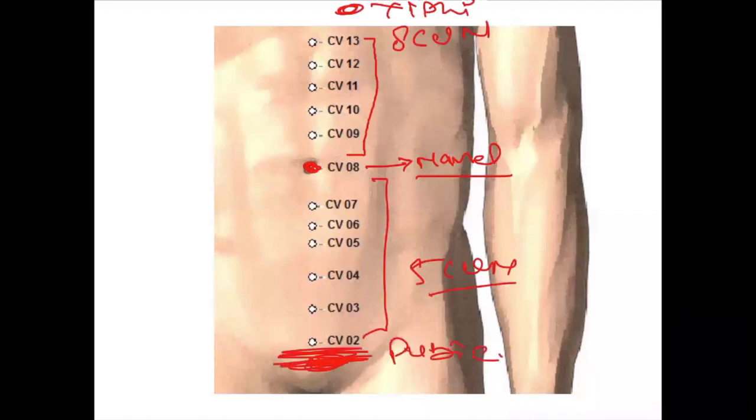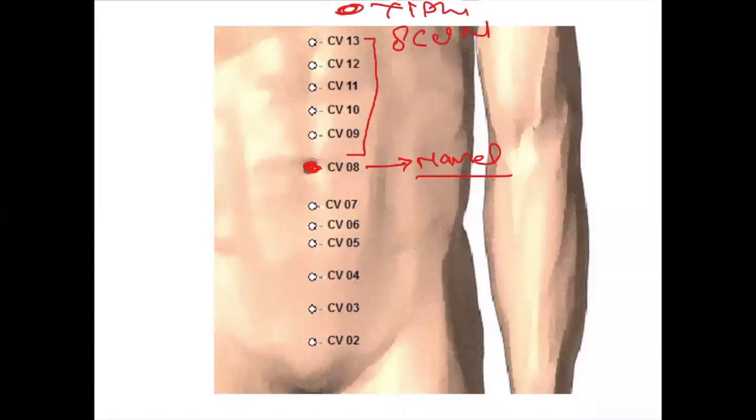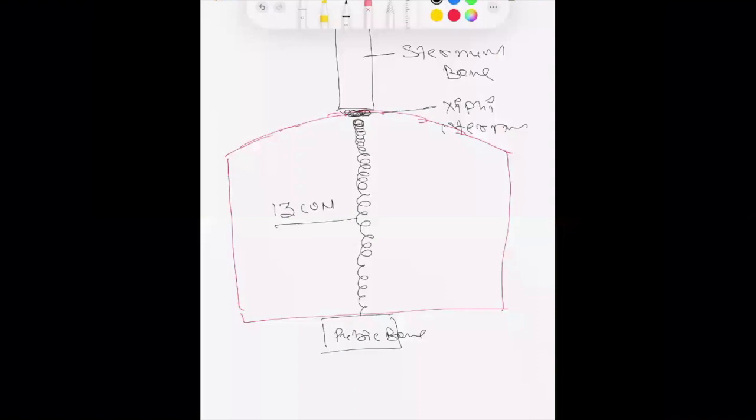Okay, so now we will look at another thing here. This is the diaphragm, this is the chest bone, this is the Jiuwei sternum, and this total length is 8 chun.